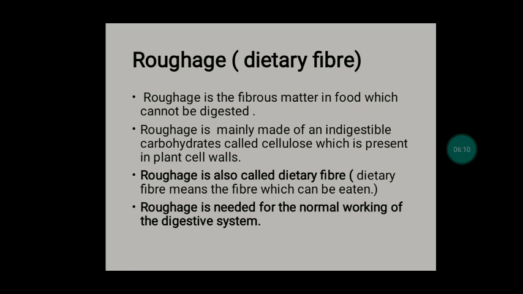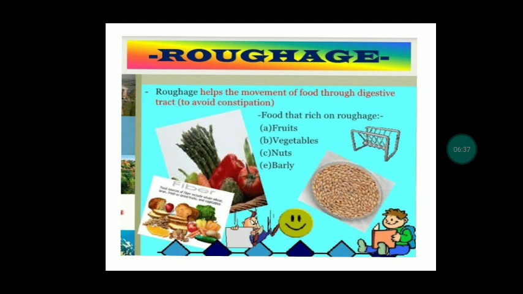Roughage. What is roughage? Roughage is basically fibrous matter in the food which cannot be digested. Basically, it cannot be digested, but it helps to digest. It is needed for the normal working of the digestive system. So this is the fibrous roughage which helps digestion.